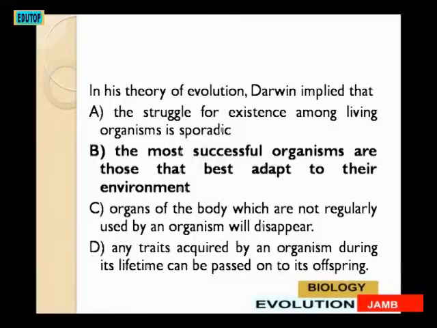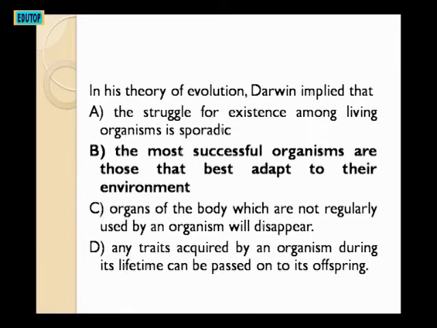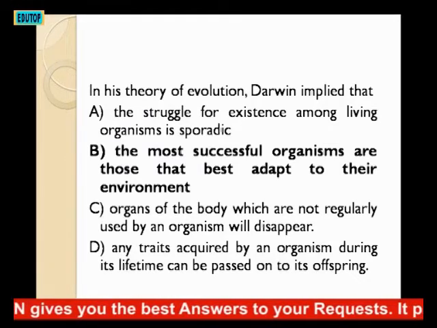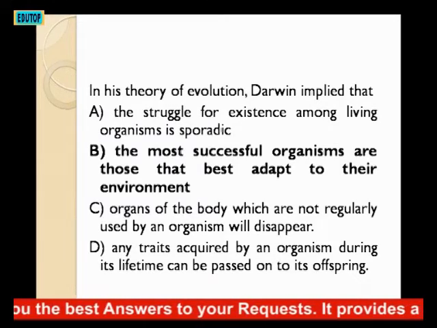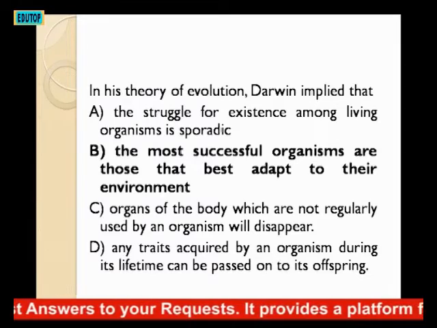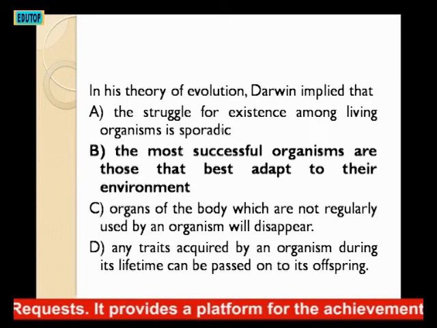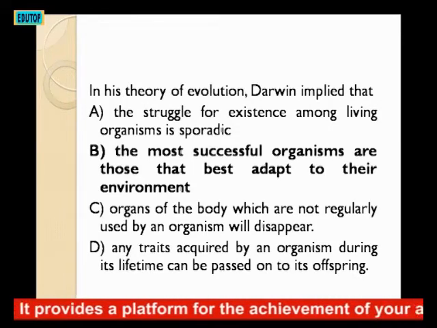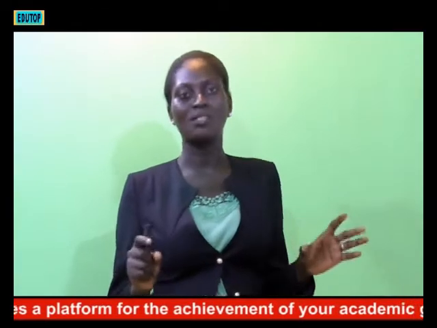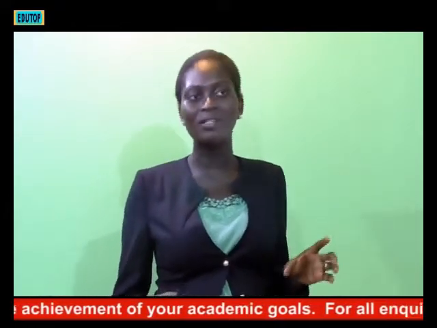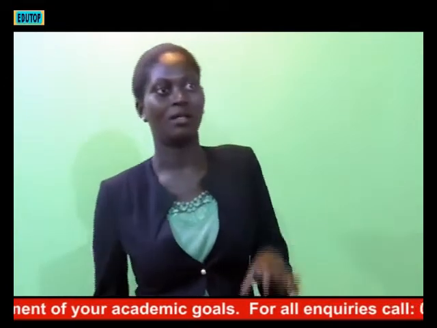among living organisms is sporadic. B. The most successful organisms are those that best adapt to their environment. C. Organs of the body which are not regularly used by an organism will disappear. D. Any traits acquired by an organism during its lifetime can be passed on to its offspring. Looking at these options, options C and D are ruled out. Why? They are theories of Lamarck, not Darwin.